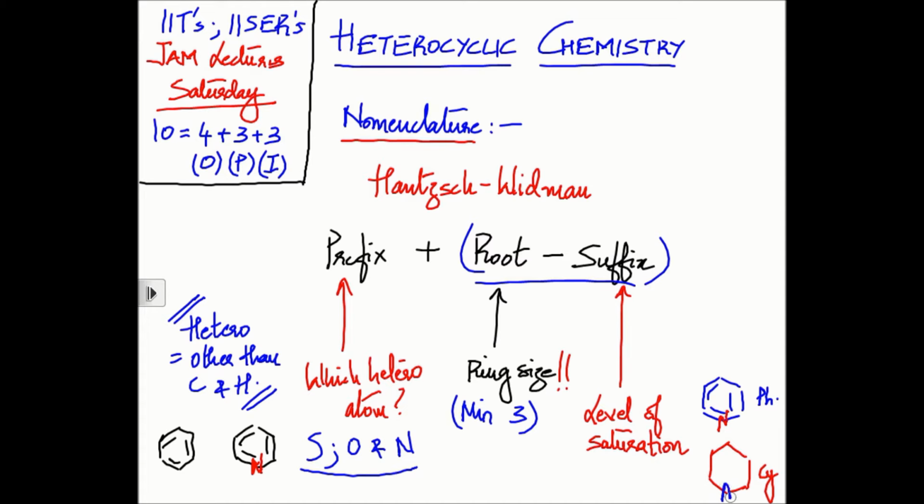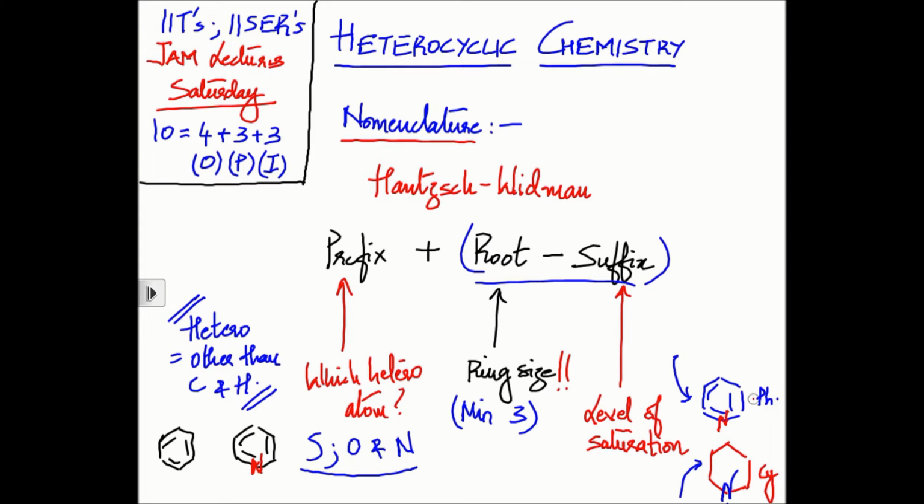Only that if I put a nitrogen here, this becomes the pyridine ring, and when I put a nitrogen here, you will have a different suffix name for the first compound and for the second compound. Can you see that? Otherwise, you wouldn't be able to distinguish whether I'm talking about this compound or this one, because there is a hydrogen.